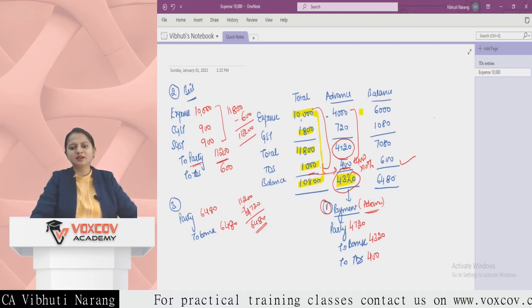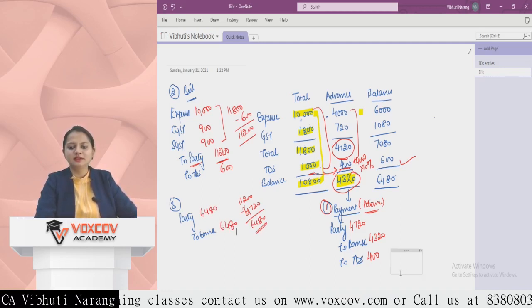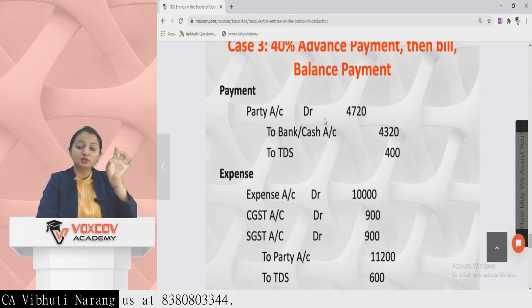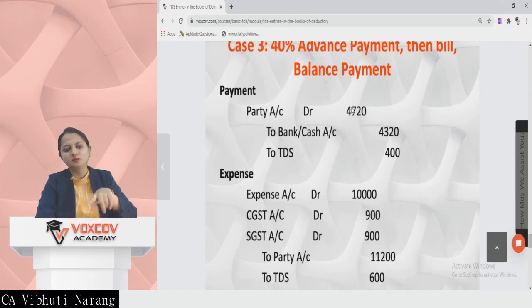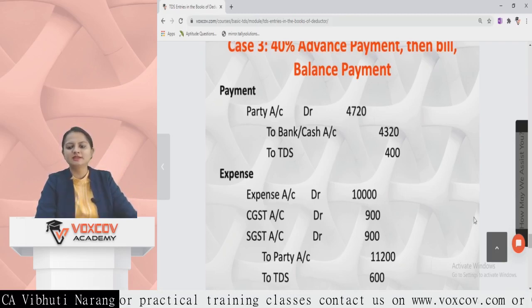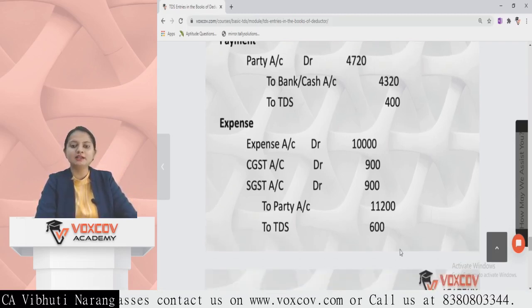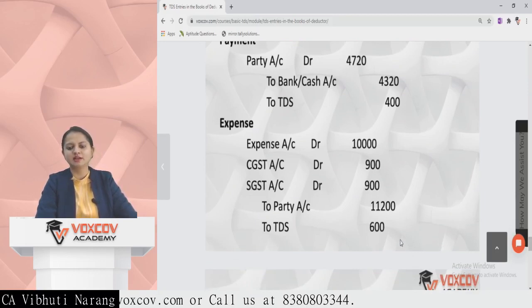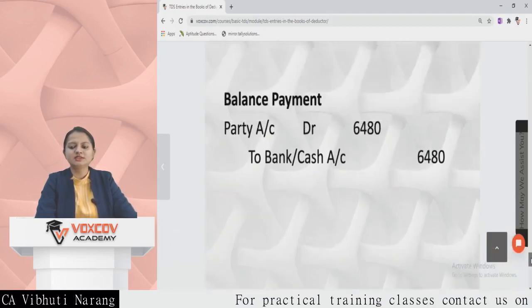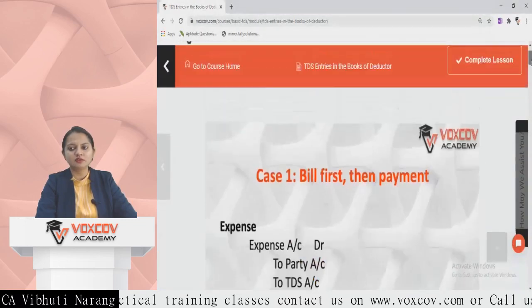If you want, you can make the diagram, otherwise in the assignment it will be more clear also. The entries or the answer is somewhere like this. Party account debit, the balance total 40% which was to be given 4,720, to bank cash 4,320, to TDS 10% of 4,000, 4,000 into 10%, 400. Expense is 10,000, CGST, SGST to be debited, TDS on the balance 6,000 rupees which is 600, and party 11,200. 11,200 minus 4,720, the balance payment to be done to the party is 6,480. So this is how the entries are to be passed in the books of deductor.